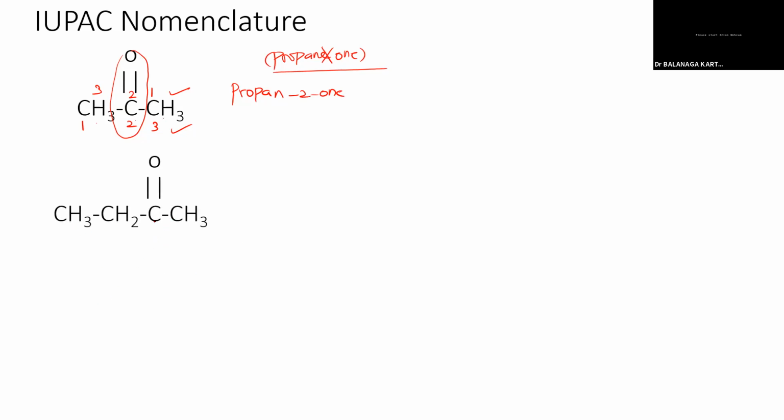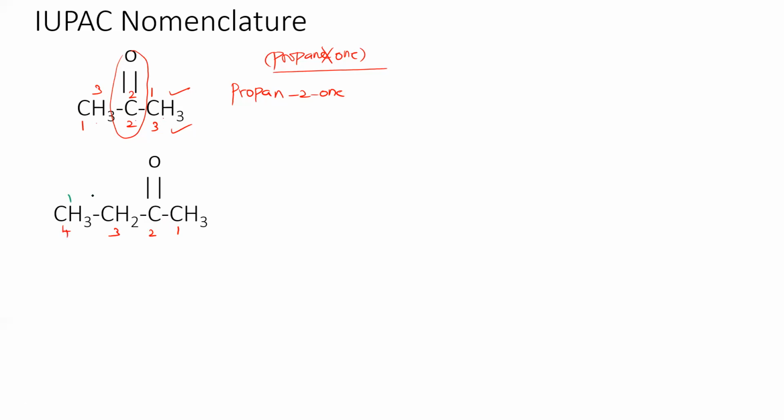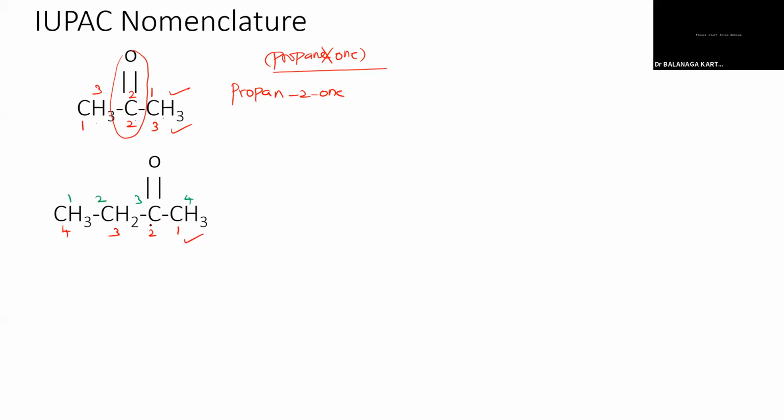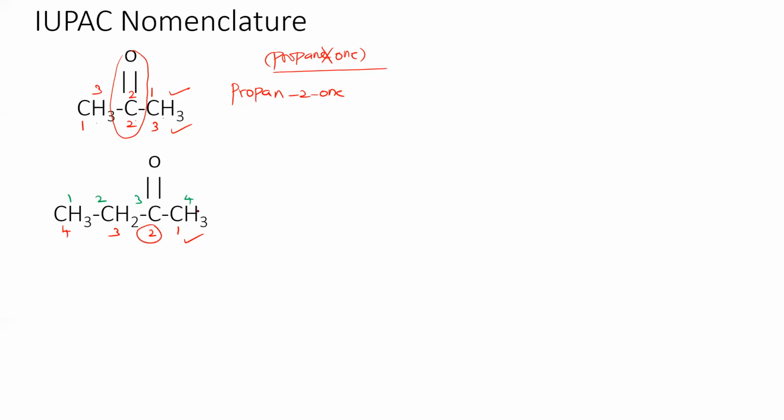And what about this one? Here is the problem. Whether I have to number from here or from here. Students say from the left, following the red color numbering, because in the red numbering only the keto group gets the least position.